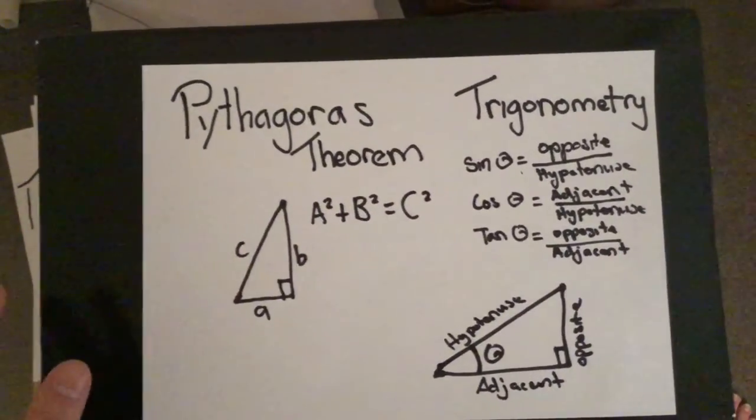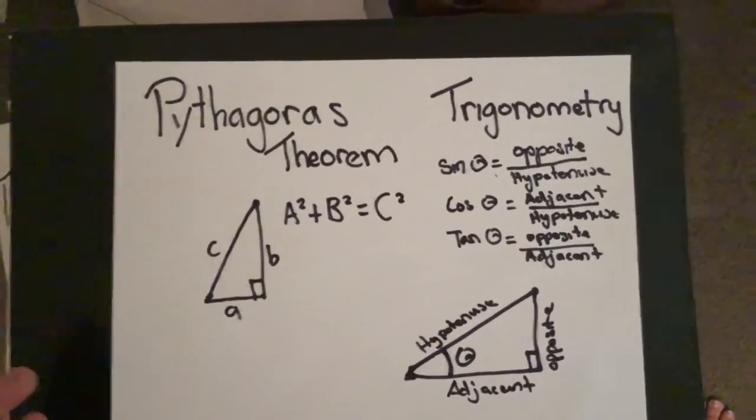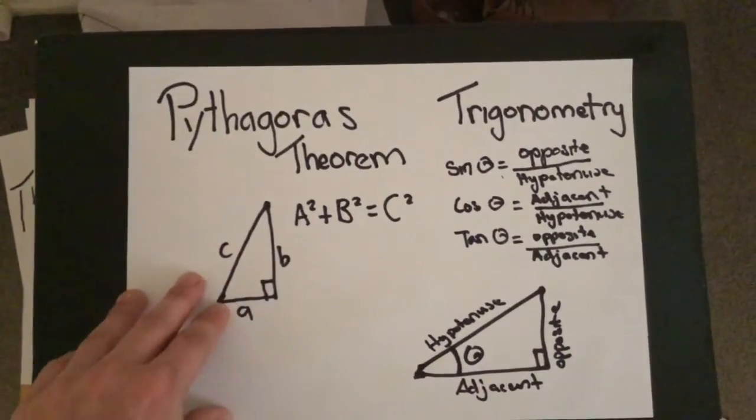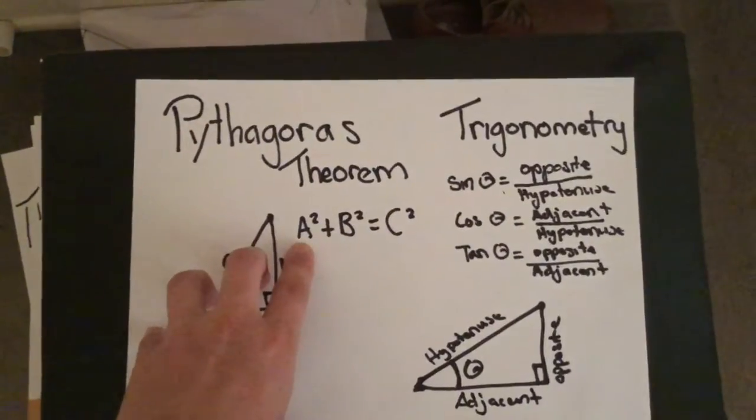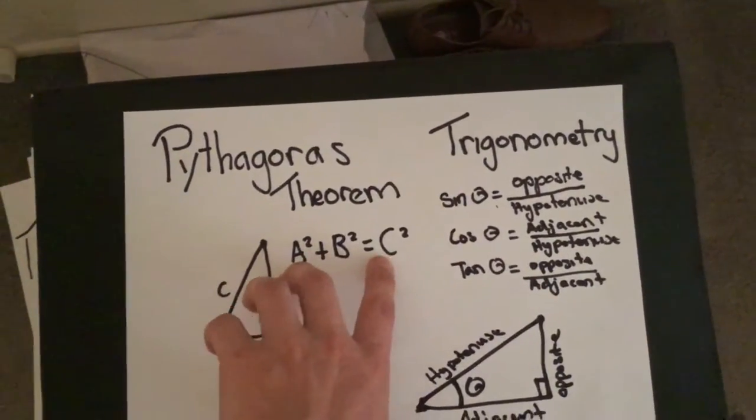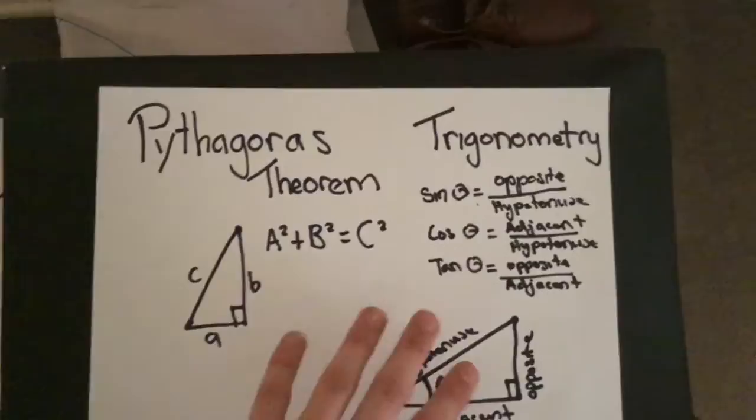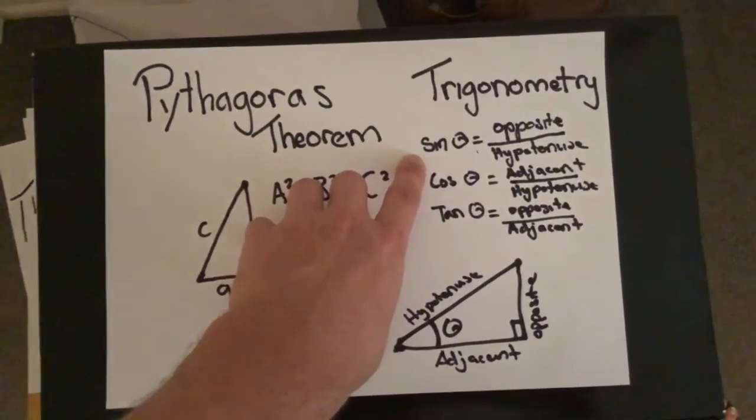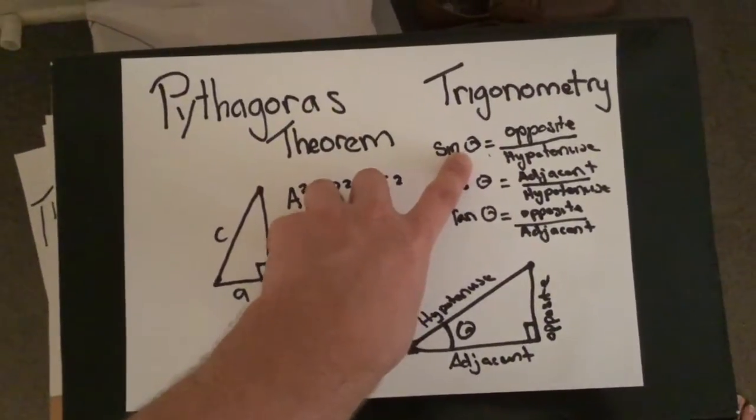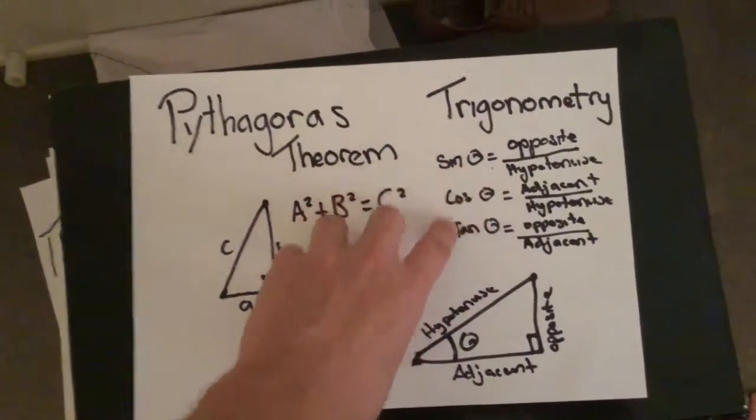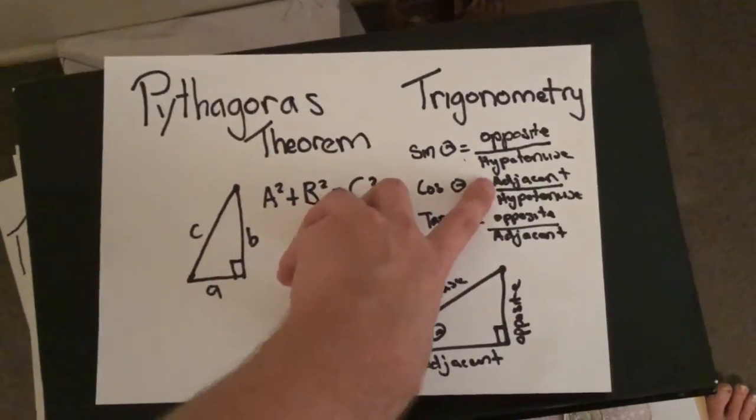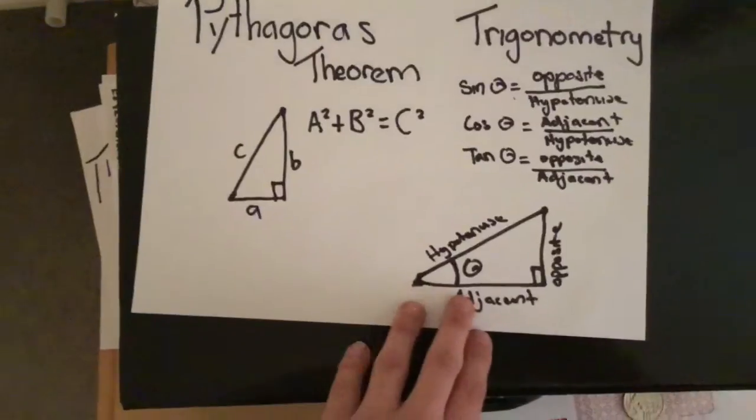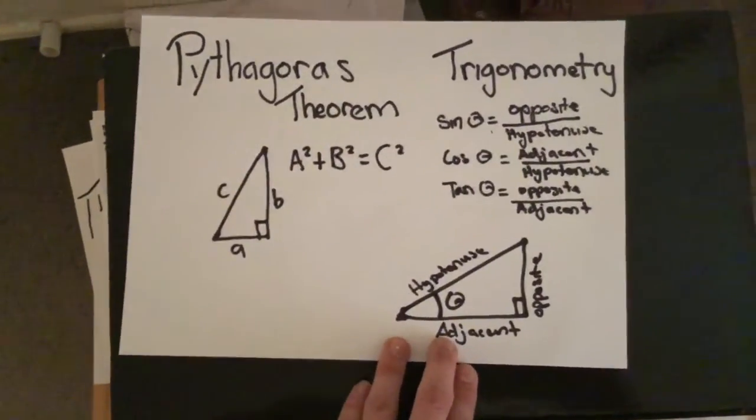So here I've written out the two equations for Pythagoras theorem and trigonometry. We've got Pythagoras theorem over here, which is obviously our right angled triangle, there's our equation: a squared plus b squared equals c squared. Over on the right side is trigonometry. We've got sin angle equals opposite over hypotenuse, cos angle equals adjacent over hypotenuse, and tan angle equals opposite over adjacent. Here's our triangle that we were trying to figure out.